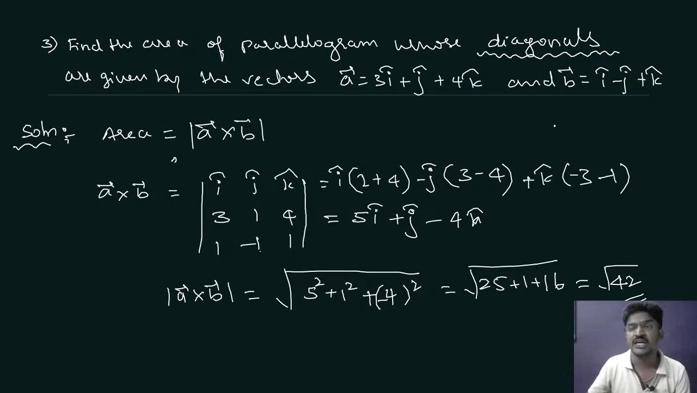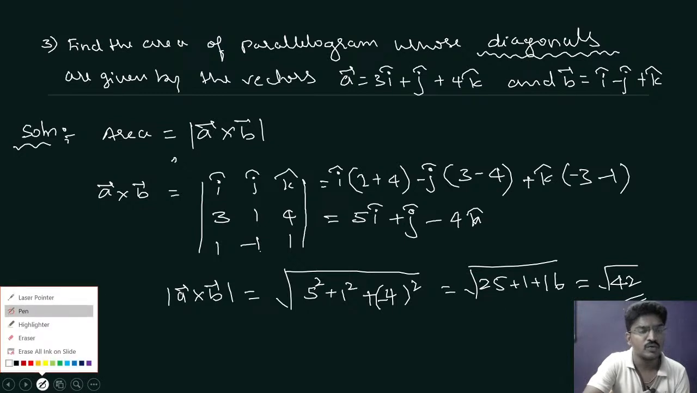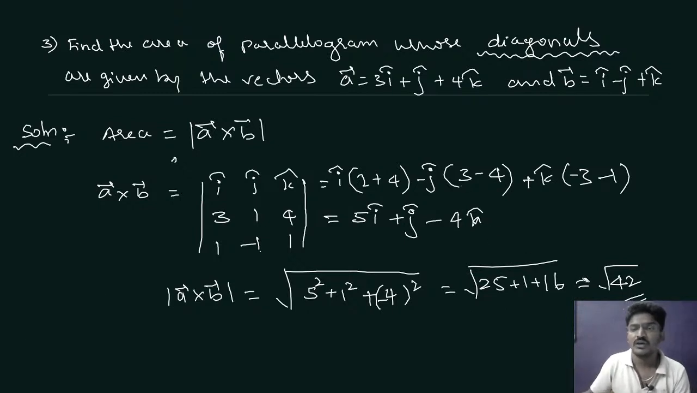Very good. So that is 1 by 2 into root 42. Here you must write 1 by 2. Please understand this because in examination they will make you confused. So if I write 1 by 2 into square root of 42, that will be the answer for diagonals. Clear? Is it clear to everyone? 1 by 2 into square root of 42. This will be the answer.